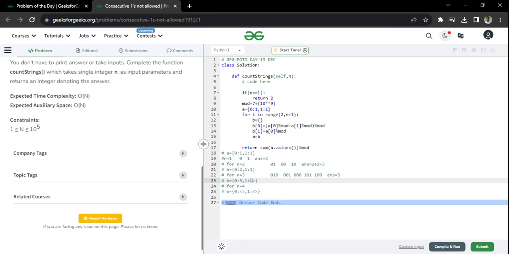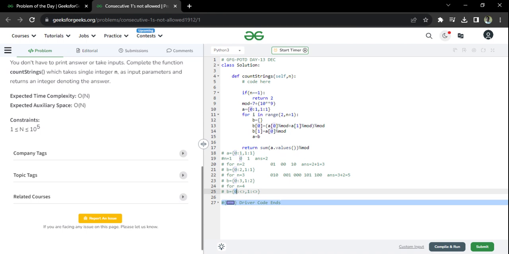So it will be 2 here directly. Now we will add both these values, 3 and 2, and the answer is going to be 5. So this will be 3 plus 2 equals 5. Same is the case here for n equal to 4. This means the number of strings of length 4 which will end with 0.